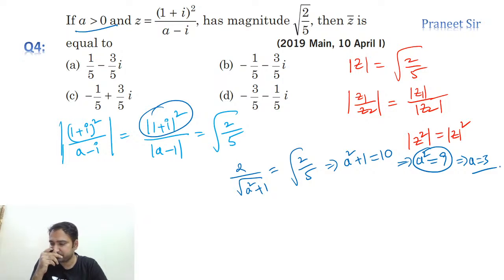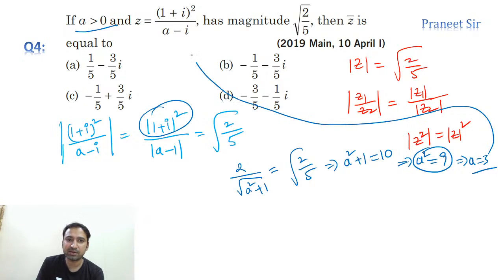We can't take minus 3. Why? Because he is saying a is positive. Clear now? Okay, right. So once we got a value, directly you can substitute this a value here, guys. Let's substitute this a value here. If you substitute this a value here, how much do we get?